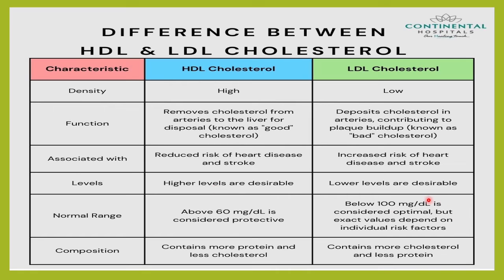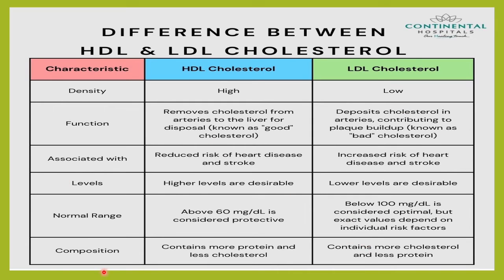Whereas LDL cholesterol we want it to be lower. In a normal individual we want it to be less than 100 milligram per deciliter. And suppose the person has already had a heart attack or a stroke or a stent placement, we want the LDL cholesterol to be still lower, less than 70, less than 50 milligram per deciliter. So the normal range I have already told you: optimum HDL would be more than 60 milligram per deciliter, that is cardioprotective, and below 100 milligram per deciliter we want the LDL.